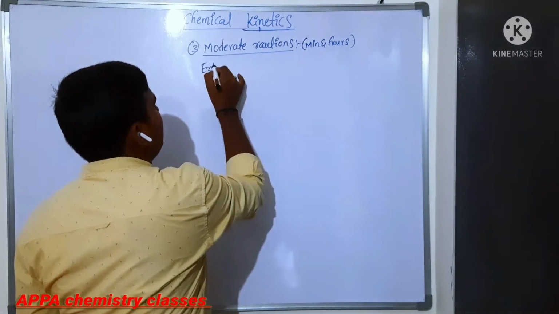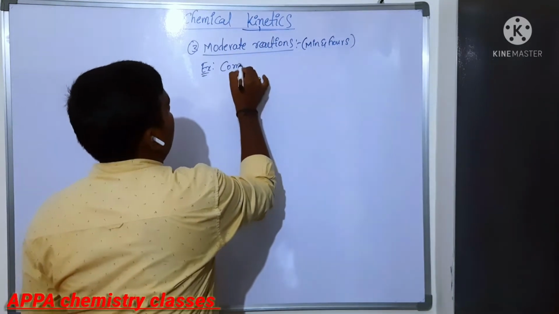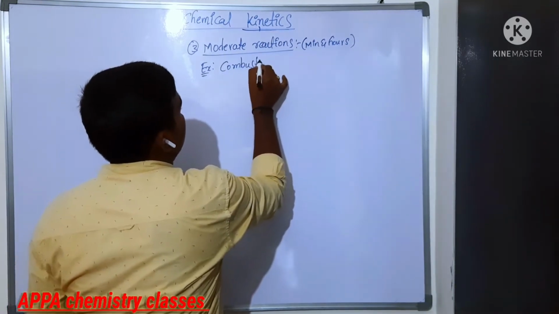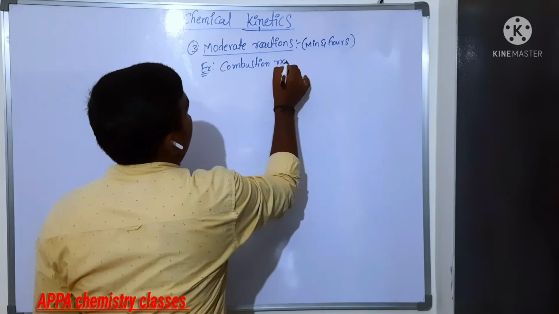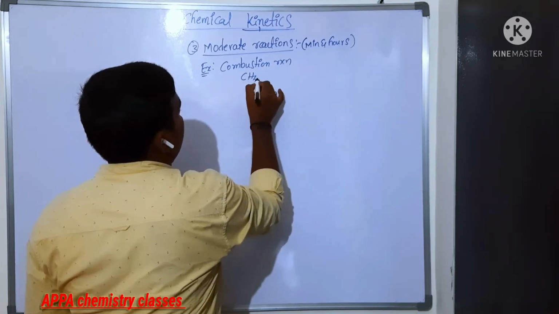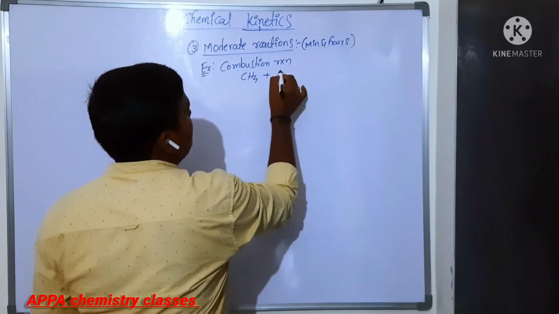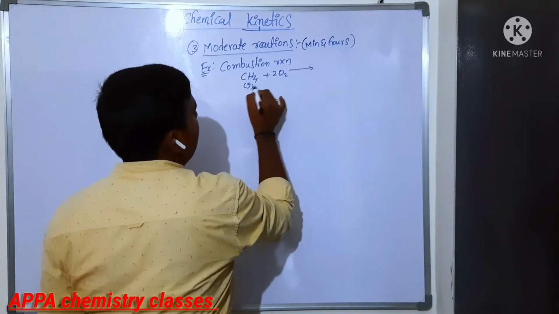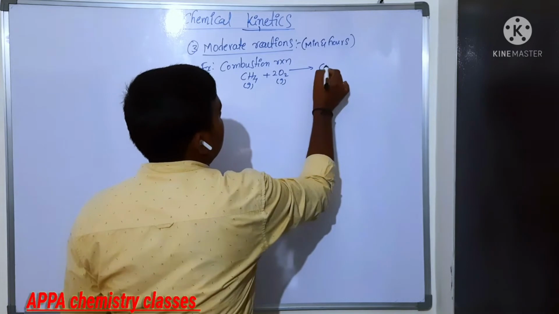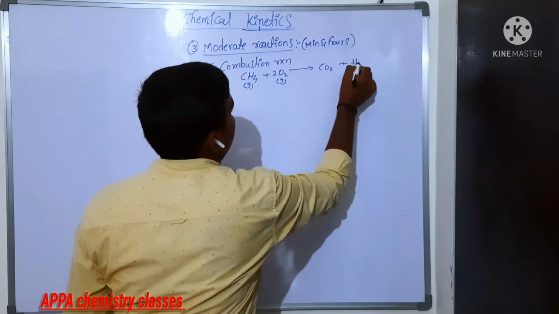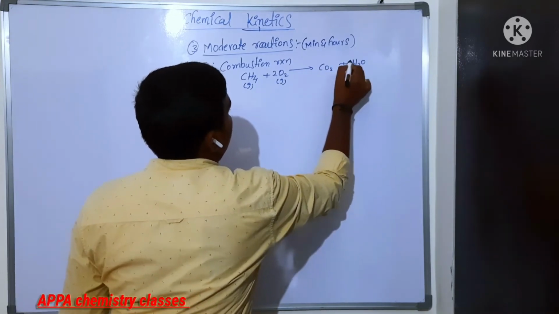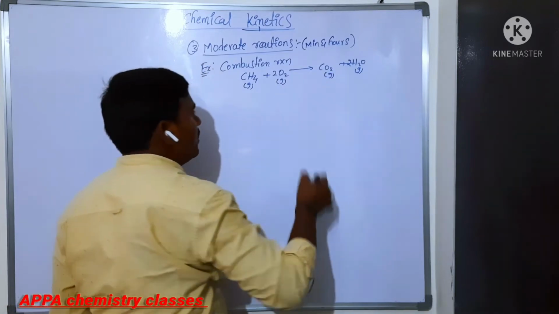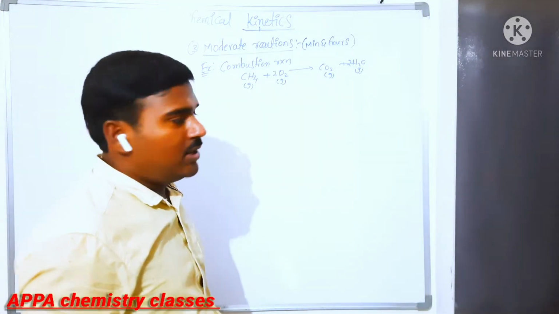What are the examples? You can take combustion reactions, for example combustion of methane or any hydrocarbon. When oxygen gas combines with methane gas, methane is converted to carbon dioxide plus water vapor, which are in gaseous form.